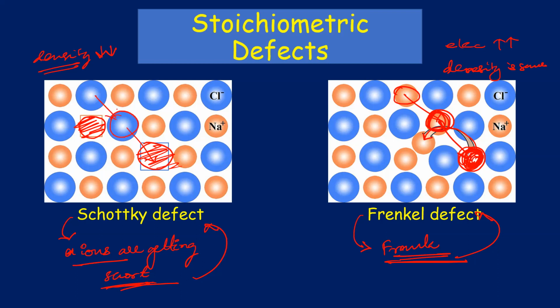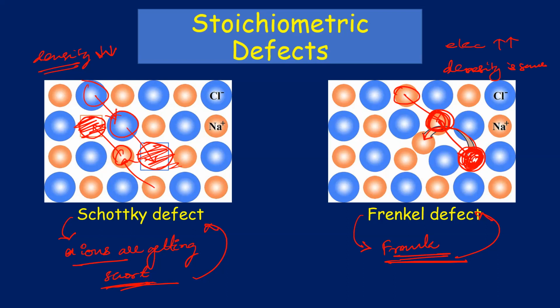And here also you can see that this chlorine atom can come here, there will be a hole here, this chlorine atom can come here, there will be a hole here, then the further chlorine atoms can come. Similarly, here sodium atoms can move this side, like this. And you can see that charges are moving, and that is why the electricity is being conducted. So in both the cases, the electrical conductivity will increase.